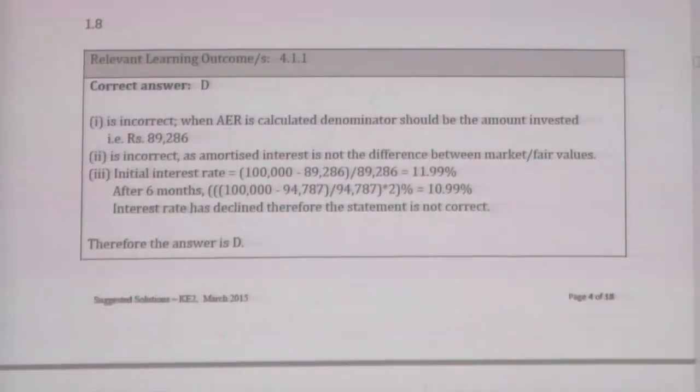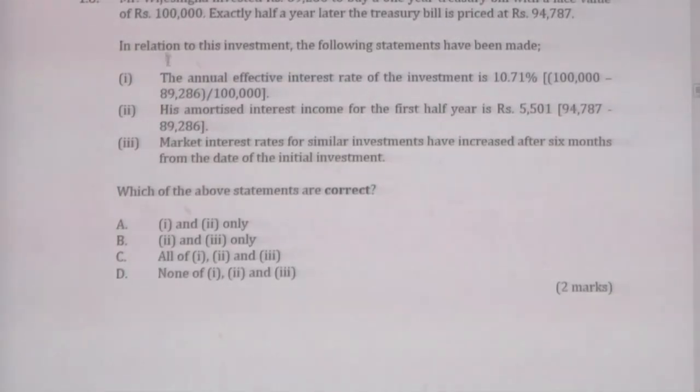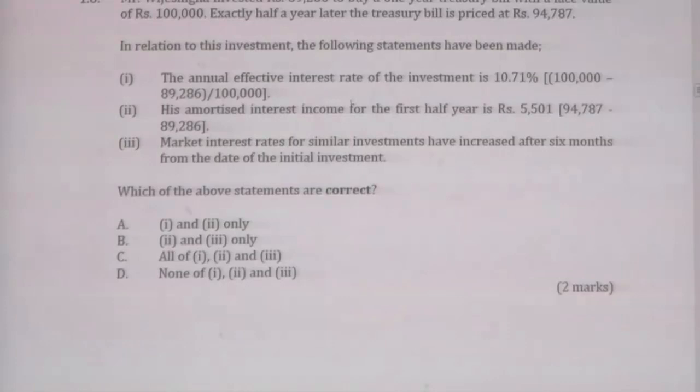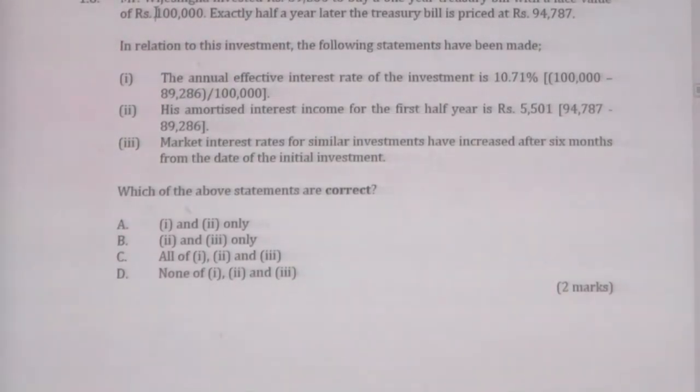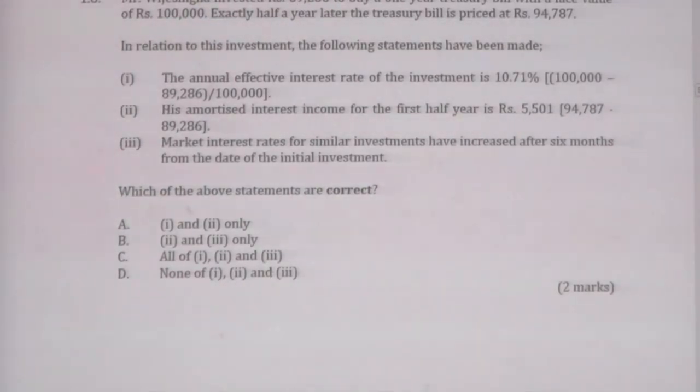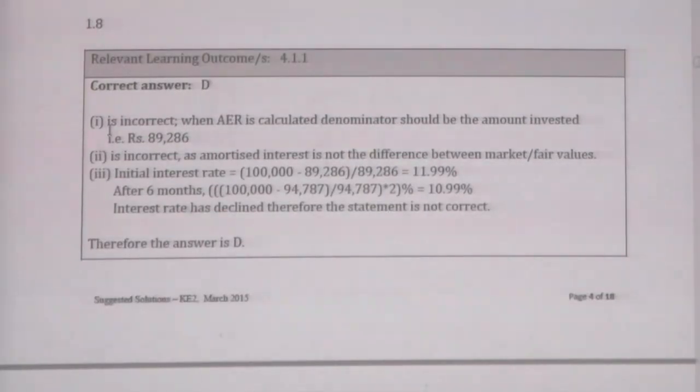The number 1, this is incorrect. Why? The effective interest rate will be this minus this for half a year. For a full year, this minus the investment divided by the invested value. Therefore, this is incorrect, as he mentioned.